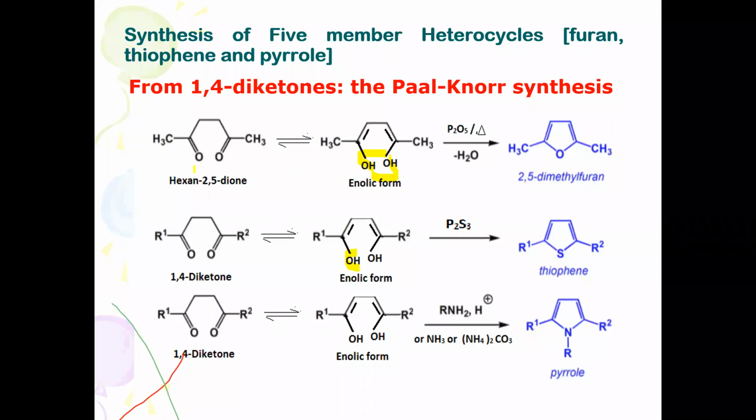Suppose only furan has been asked, you can write this equation. If thiophene is asked, you can write this equation. Or if pyrrole is asked, you can write this equation. When one full question is there, you can write all three sets of equations. This is about the Paal-Knorr synthesis of five-membered heterocycles.